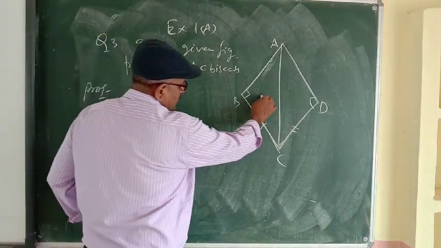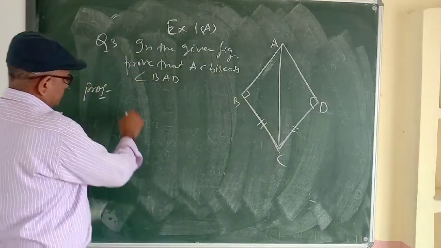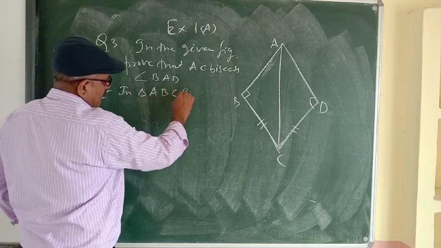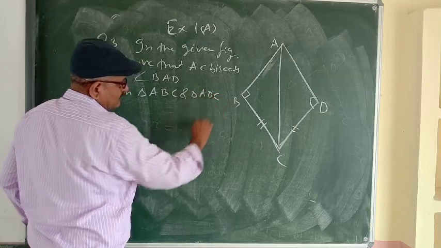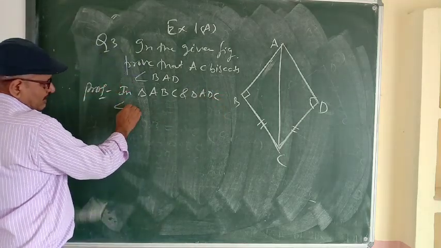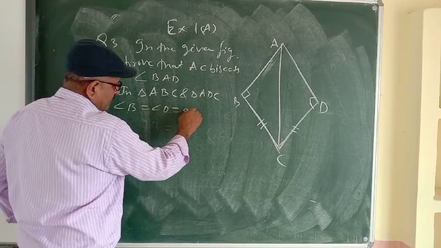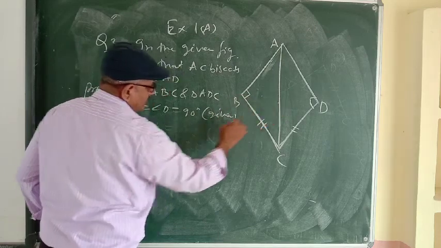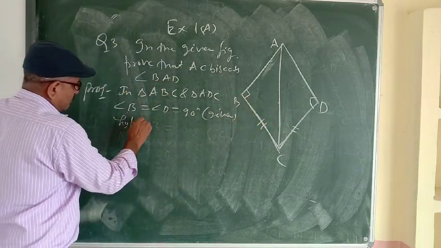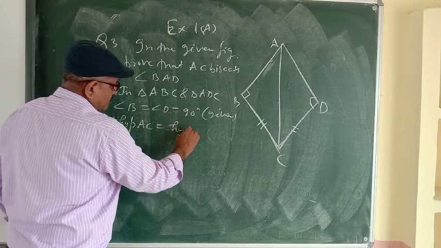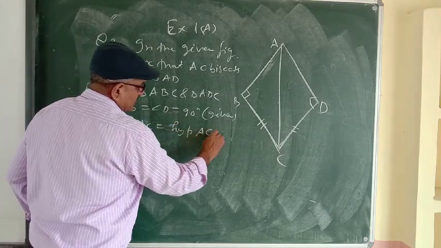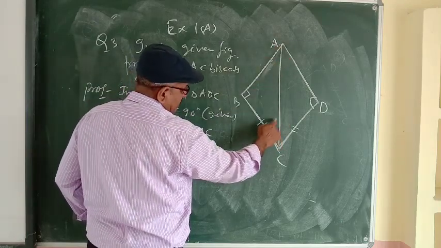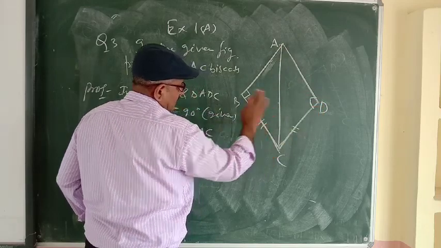Firstly we will prove these two triangles congruent. So write, in triangle ABC and triangle ADC, angle B is equal to angle D, 90 degree, it is given. The 90 degree opposite side is the hypotenuse. So hypotenuse AC is equal to hypotenuse AC: in triangle ABC, AC is the hypotenuse, and in the next triangle ADC, again AC is the hypotenuse.